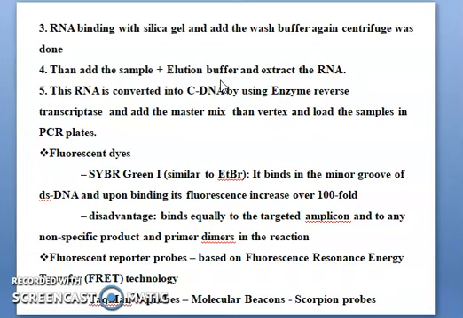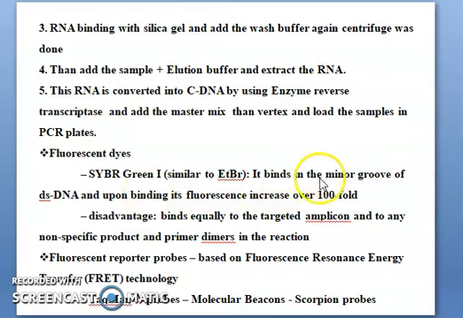This RNA they convert into cDNA, complementary DNA, by using an enzyme. That enzyme is reverse transcriptase, and they add the master mix and load the sample into the PCR plates. This is the flowchart. Then after that they will add the fluorescent dyes. The dye here plays a major role.